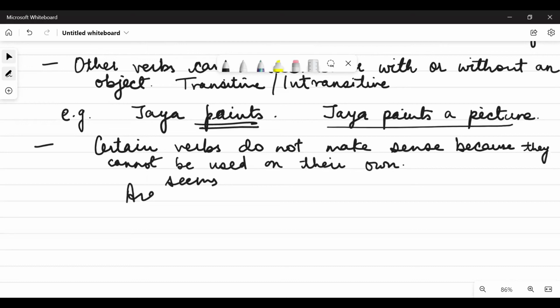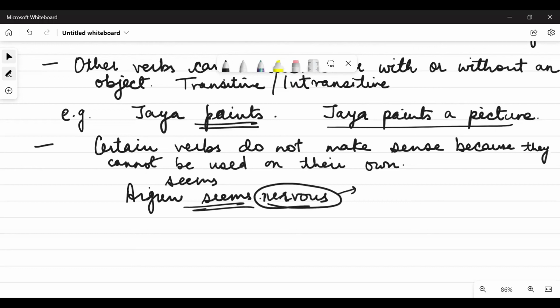For example, if we say Arjun seems, is it making any sense? Arjun seems what? Arjun seems nervous, sad, whatever. Here we have added an adjective to complete the sense.